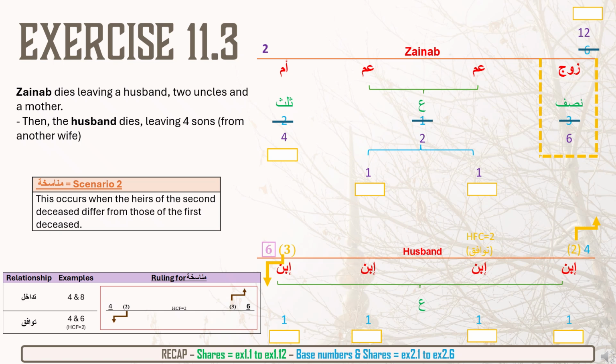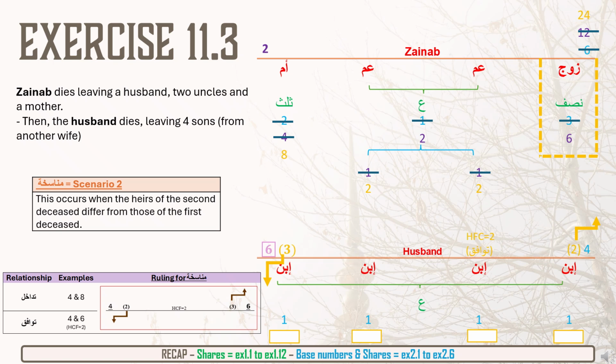So we multiply everything up by 2. So the uncle's 1 share will become 2. The other uncle's 1 share will become 2. The mother's 4 shares will become 8. And finally, the last thing that we need to multiply upwards is the base number 12. That needs to become 24. So we multiply each person's shares and the overall base number. We don't need to multiply the husband's shares because he's passed away, and that's one of the reasons we put the box there.